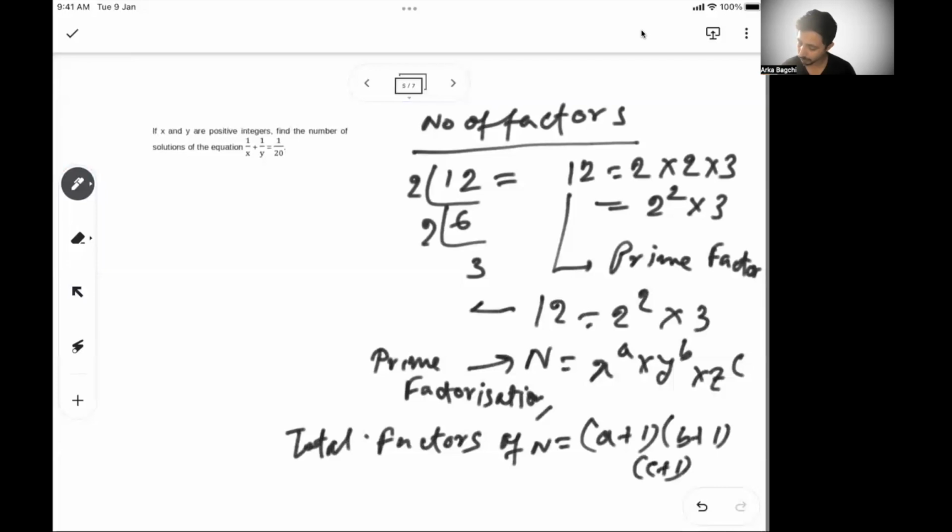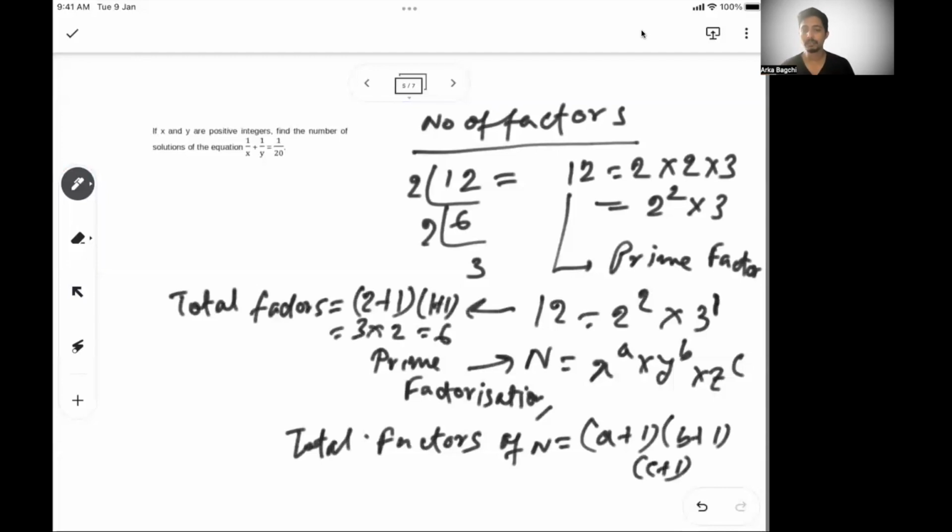So in that case, for 12, the total factors will be 2 plus 1, and 3 has a power of 1, so into 1 plus 1. That means 3 into 2, 6. So 6 factors are there in 12. So what are the 6 factors? 12 has factors like 1, 2, 3, 4, 6, 12. These are the 6 factors.